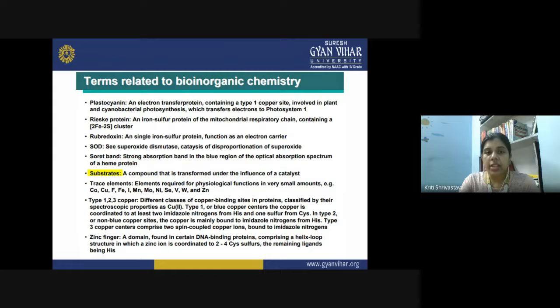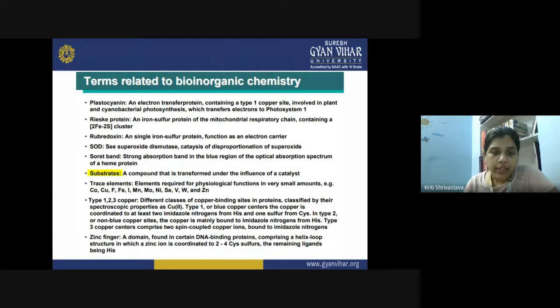Then we have SOD. So SOD is superoxide dismutase. This SOD came into discussion so many times in the previous lecture. SOD is superoxide dismutase and it is basically involved in the reaction when you have H2O2 peroxide. So this is actually performing the catalysis of the disproportionation of superoxides.